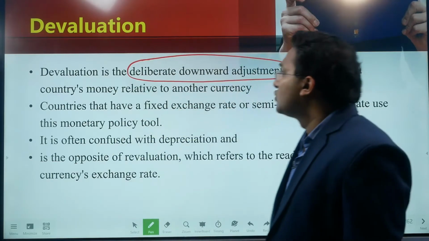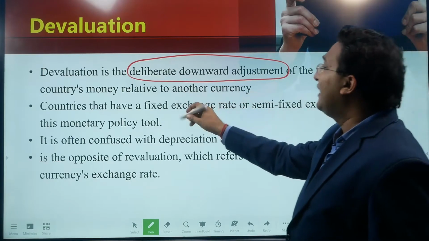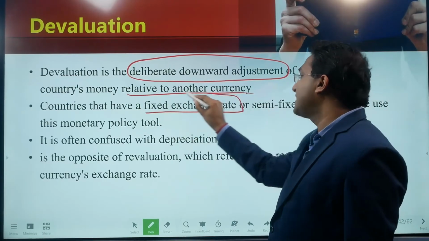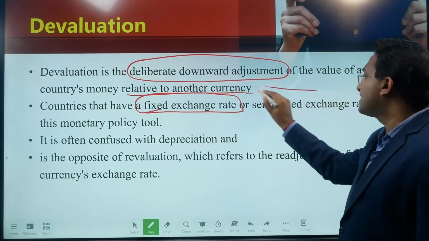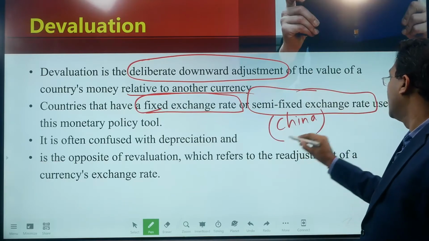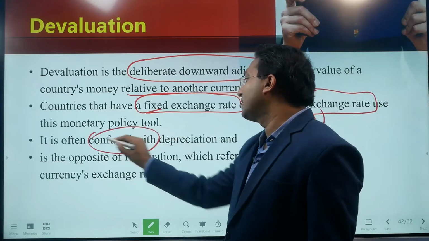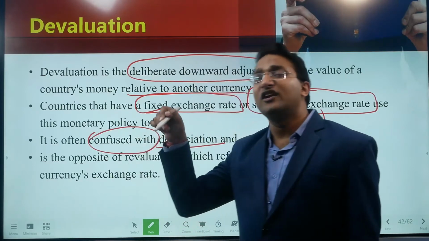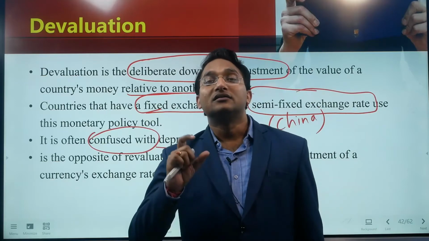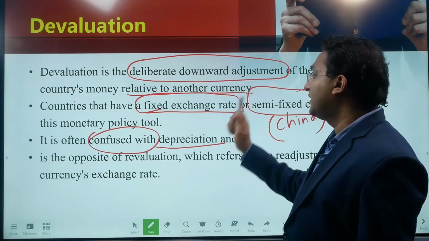We will see. So devaluation is a deliberate downward adjustment of the value of a country's money relative to any other currency. Countries that have a fixed exchange rate, right? So this happens in case of fixed exchange rate or semi-fixed exchange rate. So this is the case of China. They use this monetary policy tool. It is often confused with depreciation, right? So the impacts of devaluation are exactly similar to depreciation. The impacts are the same, but the factor which leads to the devaluation is different. The factor is the government intervention, right?